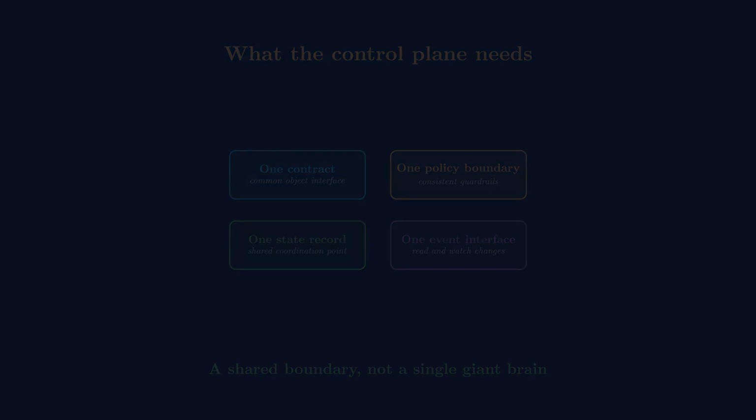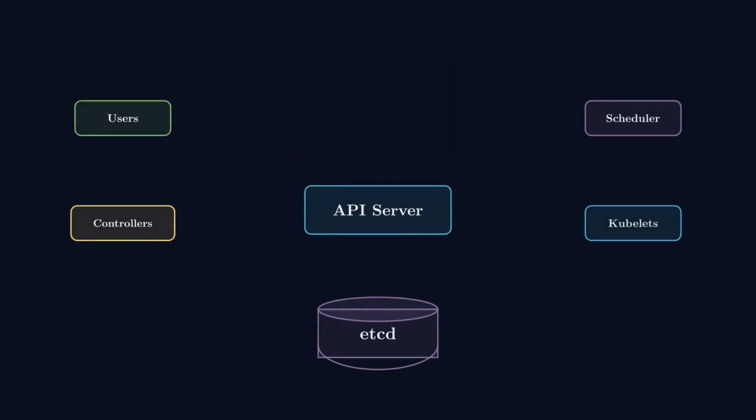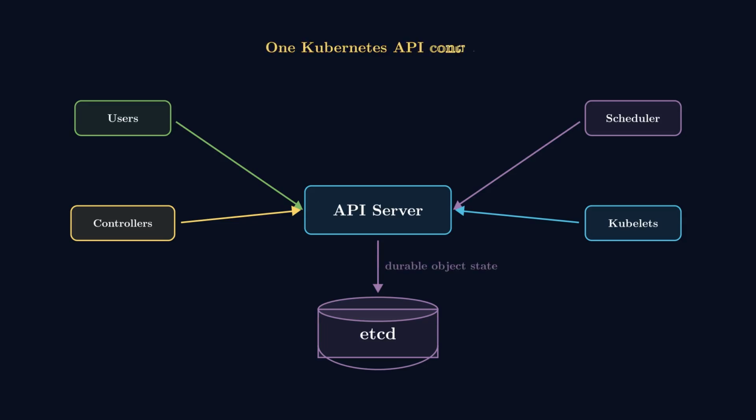Kubernetes places the API server at that boundary. Users and control plane components use the Kubernetes API. The API server validates and mediates those operations. The durable object state is stored underneath in etcd. Now let's follow one example request.